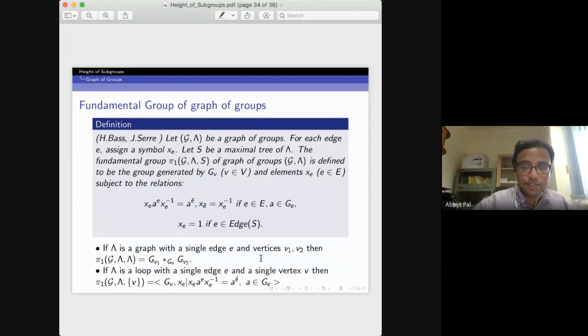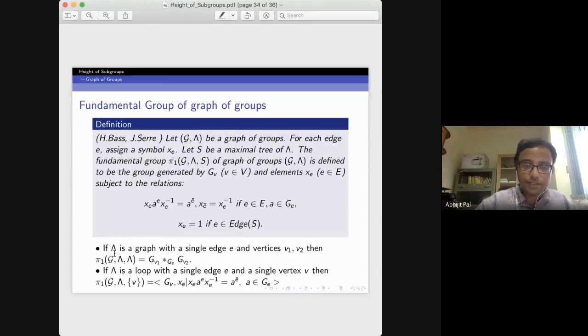Corresponding to a graph of groups, we have the concept of the fundamental group of the graph of groups. Corresponding to a graph of groups there is the Bass-Serre tree. The fundamental group acts on the Bass-Serre tree, and the quotient will be this lambda.